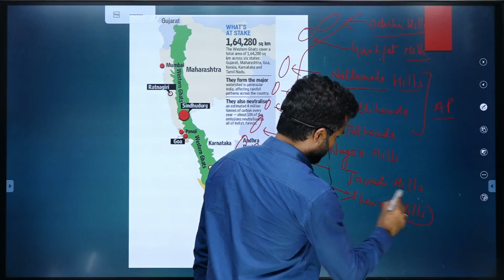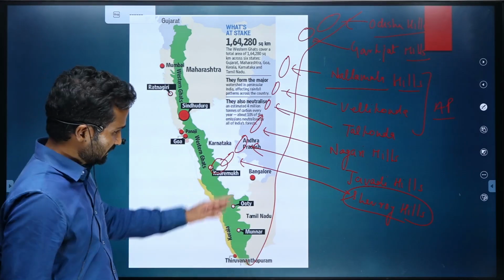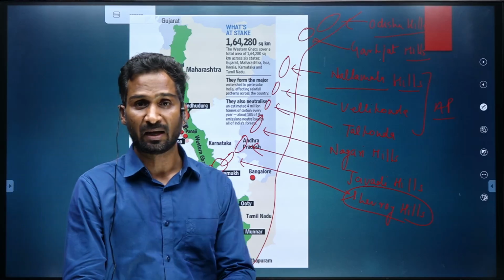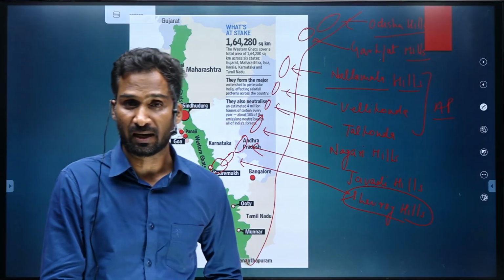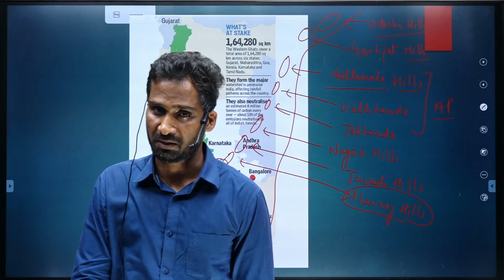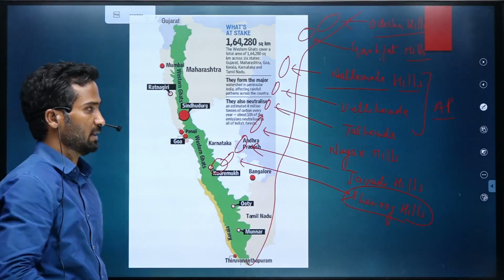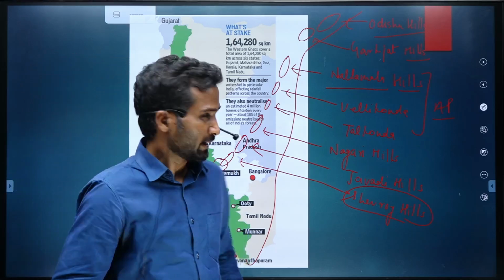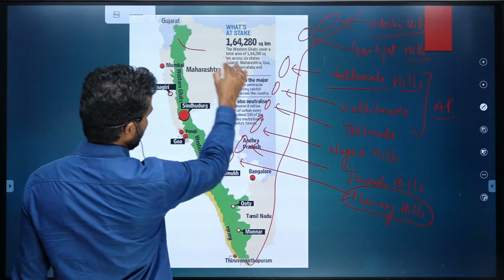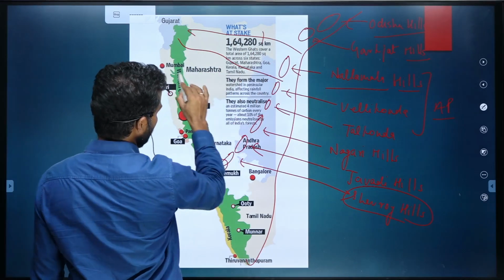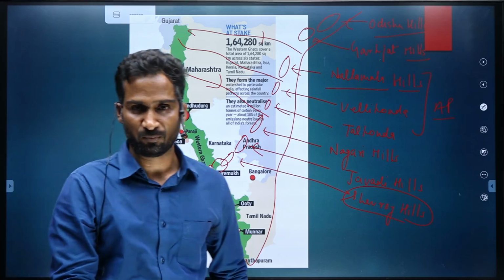So, Shevaroy Hills merges with Nilgiri, and Nilgiri Hills is the place where the Eastern Ghat merges with the Western Ghat. Okay, so these are the important hills of Eastern Ghat. It is highly dissected. Why? Because a number of rivers originate from the Western Ghat and drain into the Bay of Bengal.